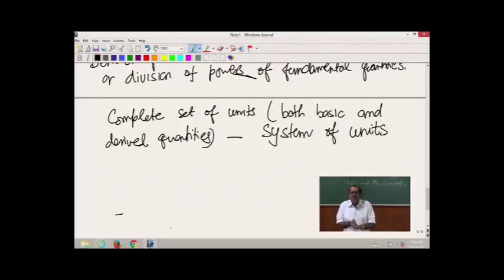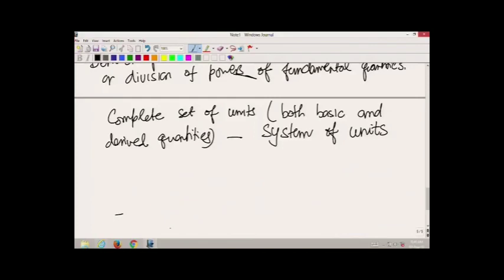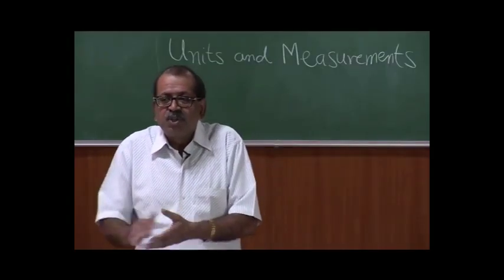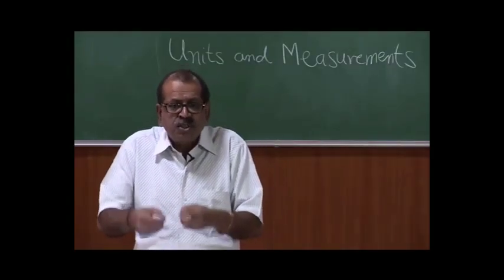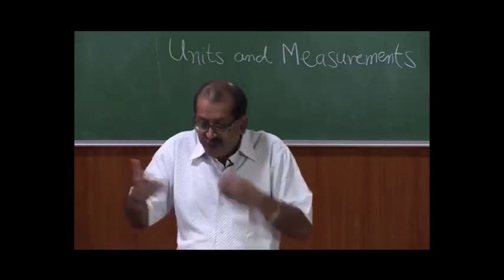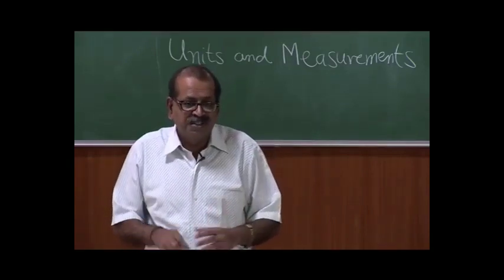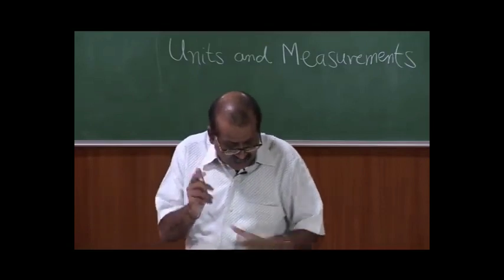So, a system of units will start with some basic or fundamental quantities, and then there will be other quantities which will essentially be products or divisions of different powers of these quantities. So, that is how this works.